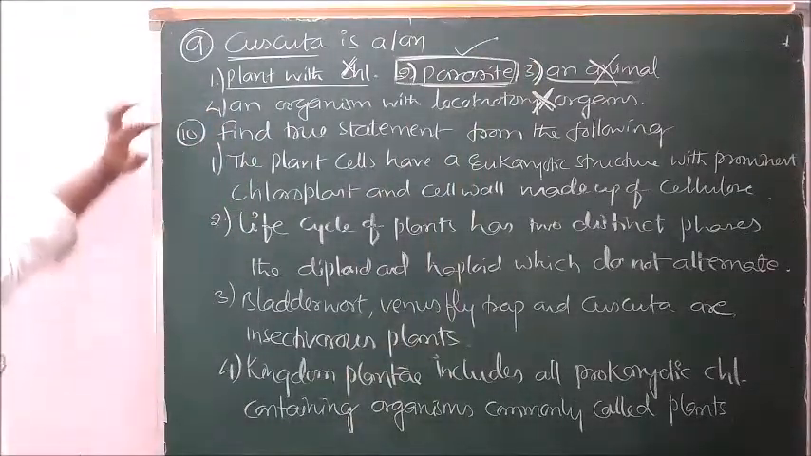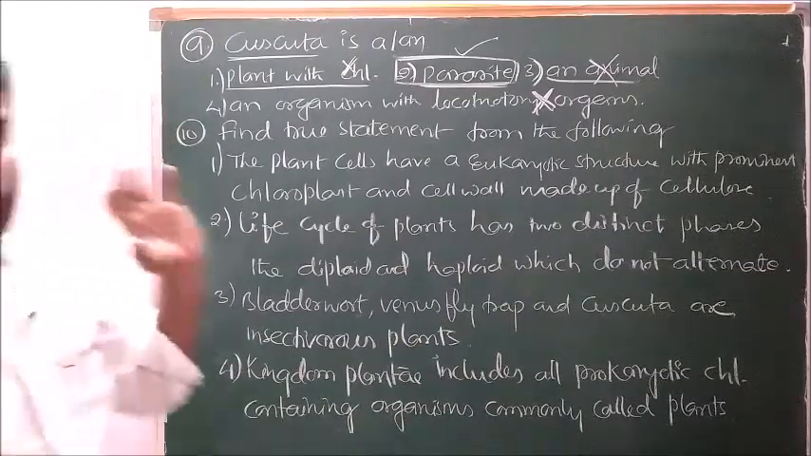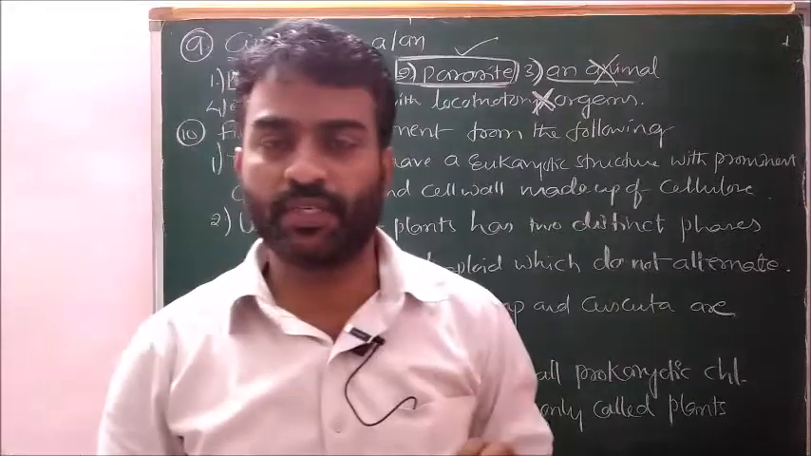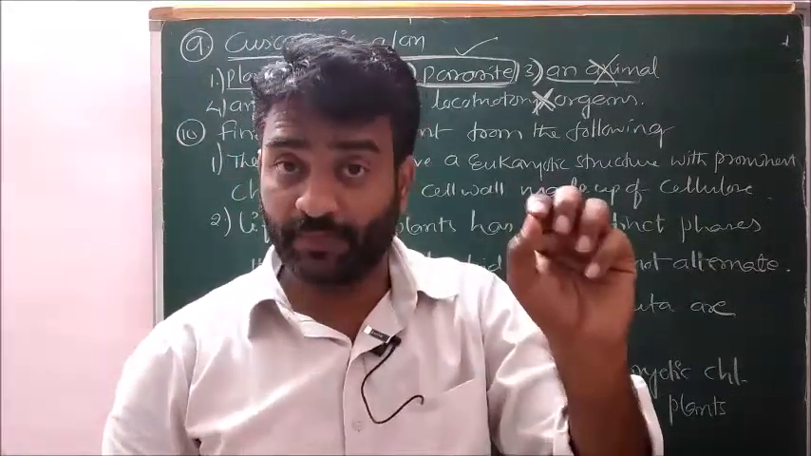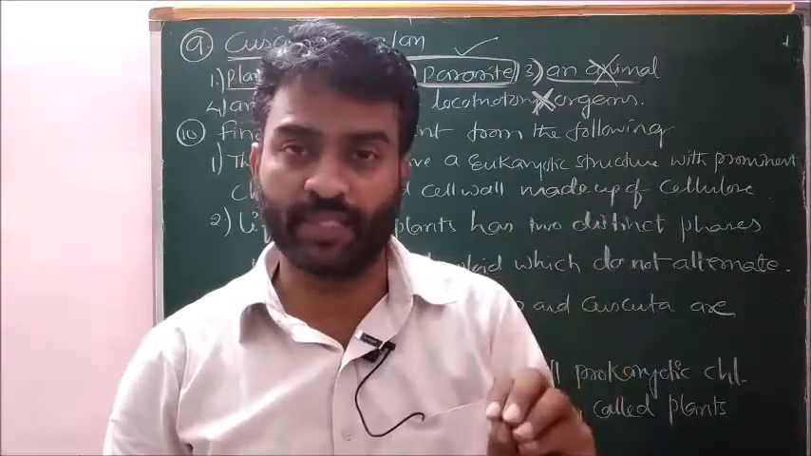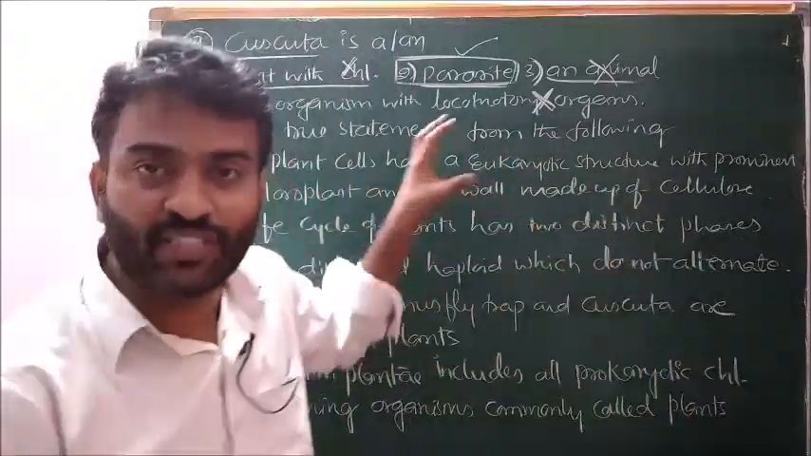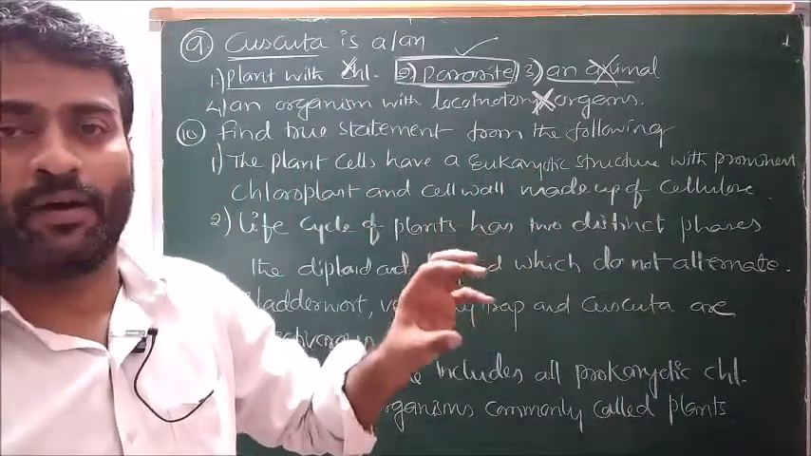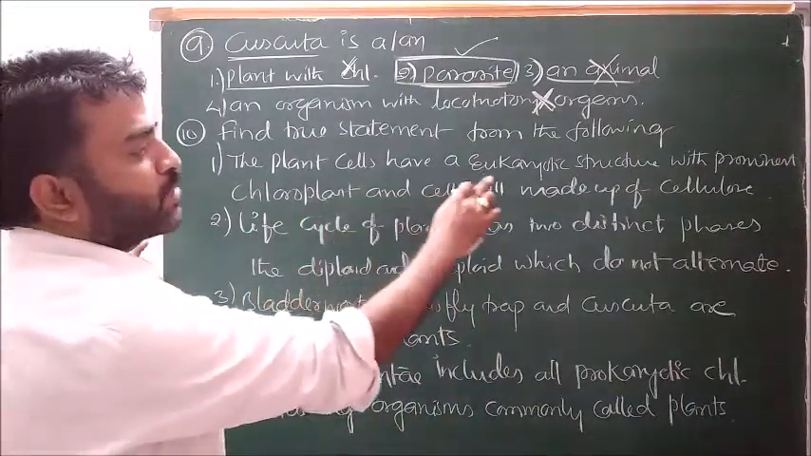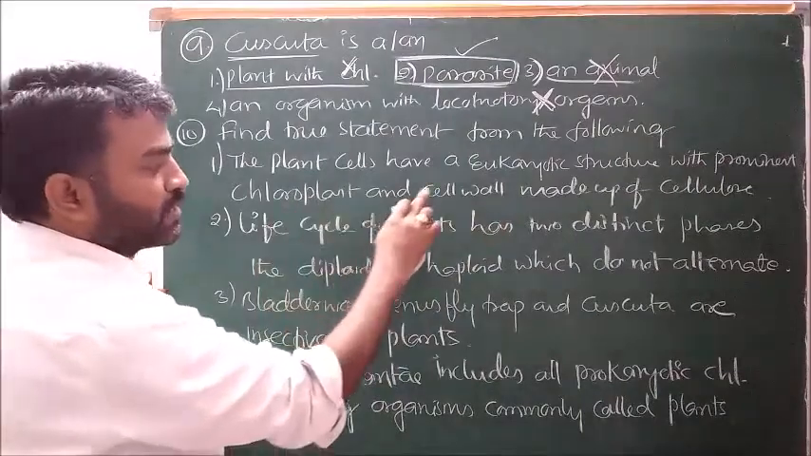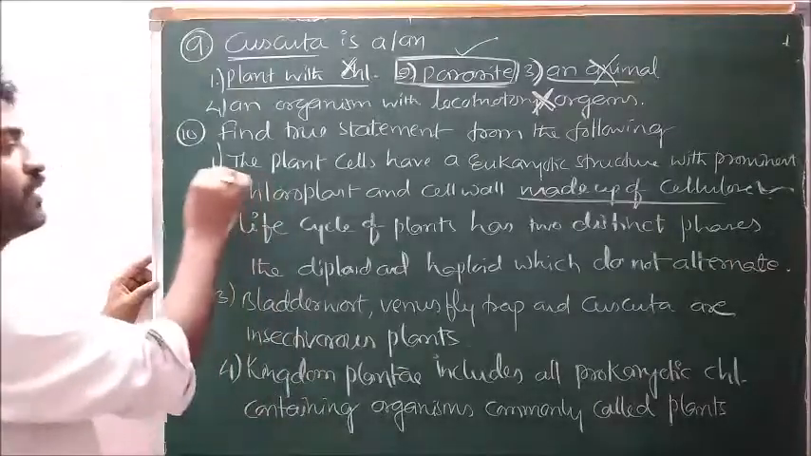Next, 10th question. Find a true statement from the following. While answering this type of questions, we have to concentrate more on the statement. Very important task it is. While reading the lesson, utmost care is needed. While reading the statement in the examination hall also needs utmost care. Look, the plant cells have a eukaryotic structure with prominent chloroplast and cell wall, which is made up of cellulose. This is a correct statement. No mistake is found in this.